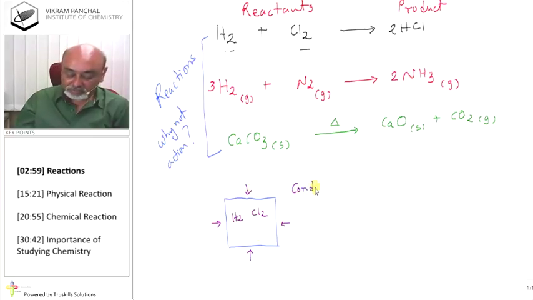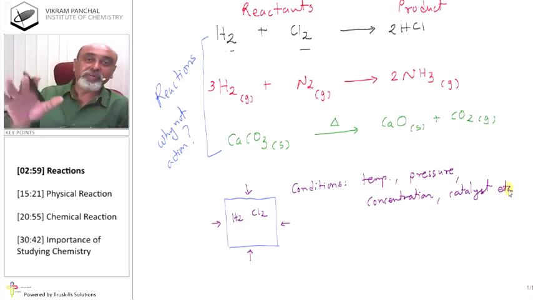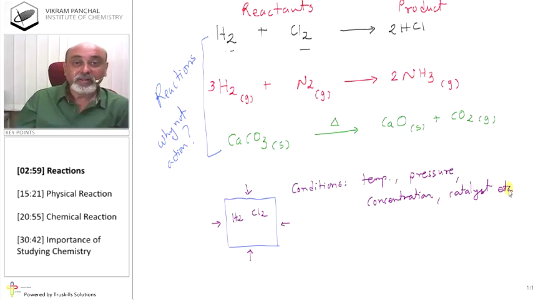So the conditions required are temperature, pressure in case of gases, concentration, catalyst in some cases, etc. So you have to fix these conditions. And once you fix these conditions, you will get some result. So all this fixing of conditions is known as action.